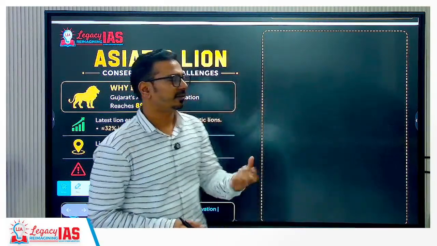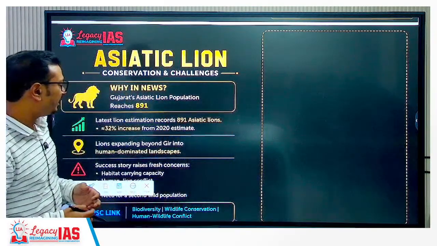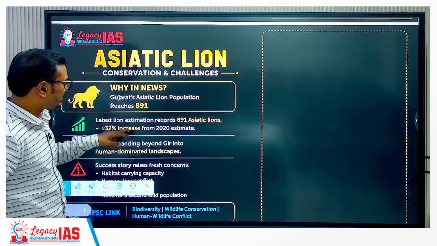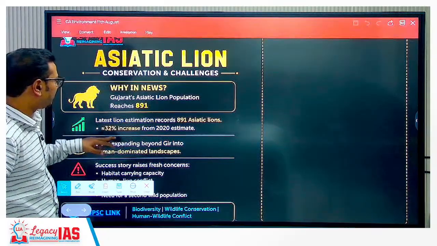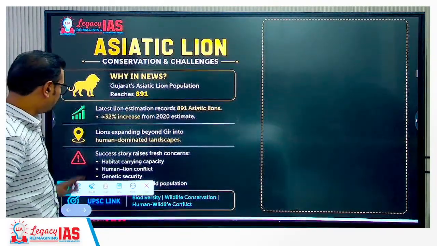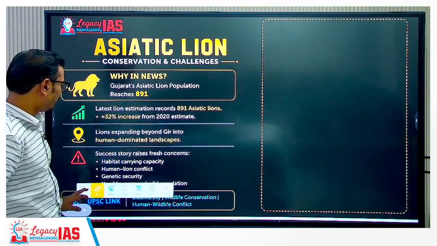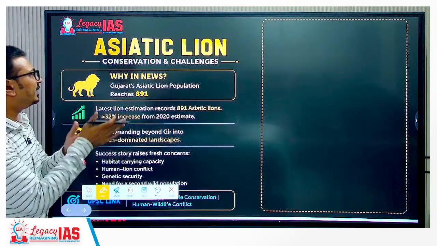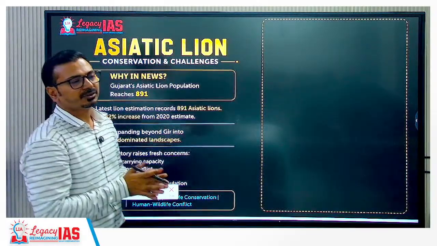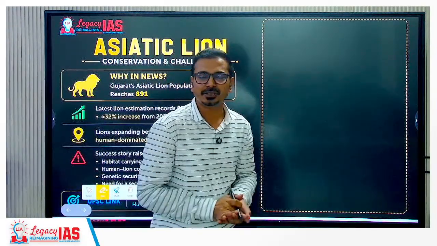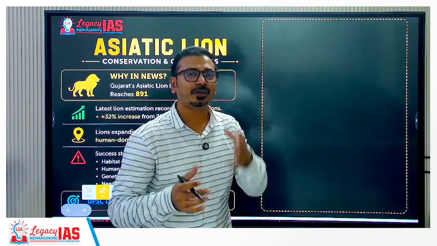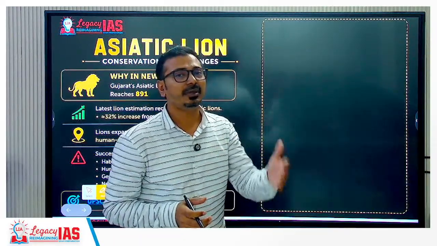GS1 in mains examination, geography, GS3 part, environment, and the economy part. Now the next topic in the news is related to the Asiatic lion and their conservation, the success story and the concerns. Let's talk about that now. Yes, Asiatic lion in India. We'll talk about the species also, because that can be asked in prelims, but species based conservation for tigers, lions, elephants, and rhinoceros becomes important for our mains examination also.